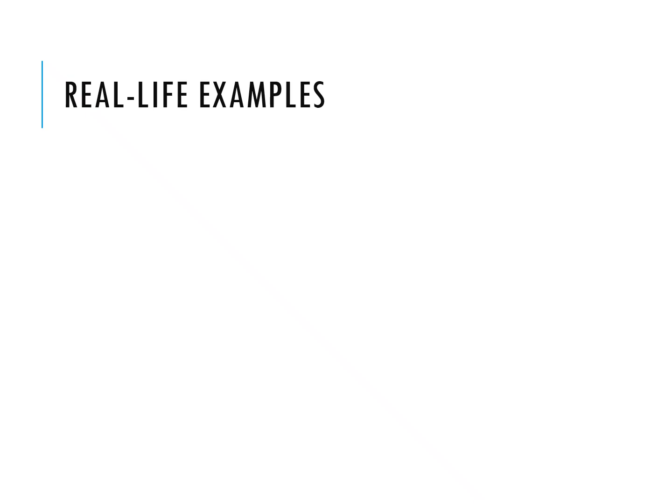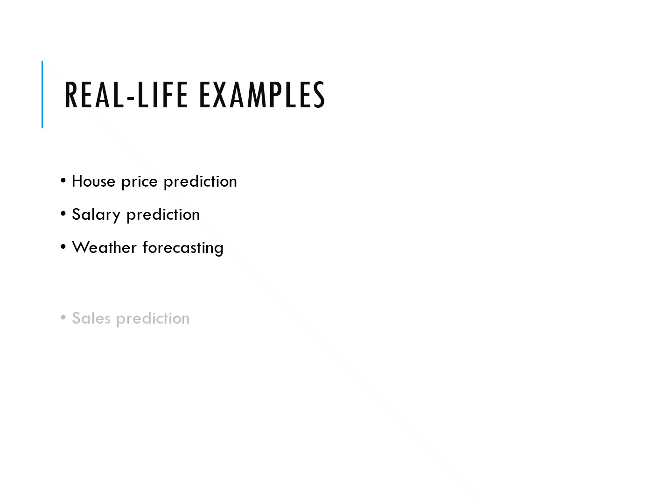Real life examples of regression. Regression is all around us in daily life. House price prediction apps use regression to estimate a market value. HR teams use it to predict salary ranges. And weather departments use regression to forecast temperature and rainfall. Shops use it to predict next week's demand. Stock traders use it to estimate price trends. Any situation where we need a number, regression becomes the tool. These examples show how essential and practical regression is in the real world.